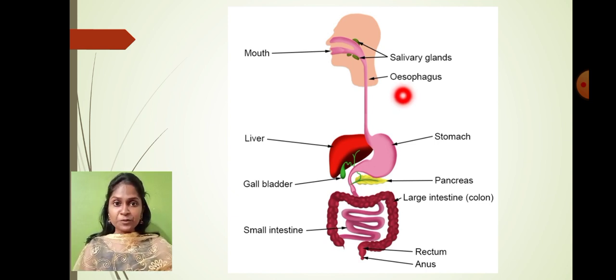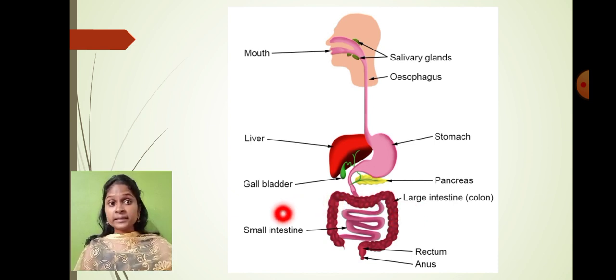It collects the food material and sends it to the stomach. In the stomach, various food gets digested, and even the germs, if they had entered inside the food material, get killed by the acidic condition of the stomach. You can see the liver and the salivary gland, which produce various chemicals for the digestion of food. And the pancreas, large intestine, small intestine, rectum and anus are all organs connected with the digestion of the food material.